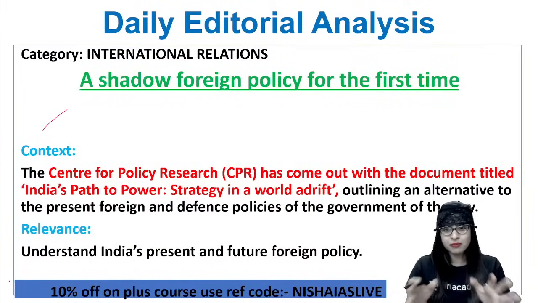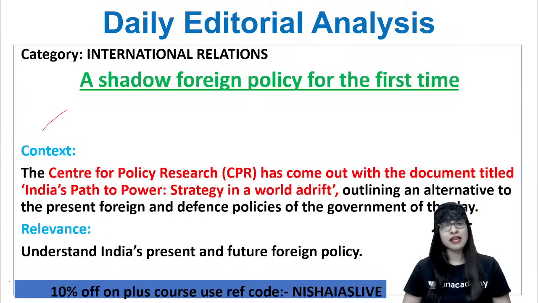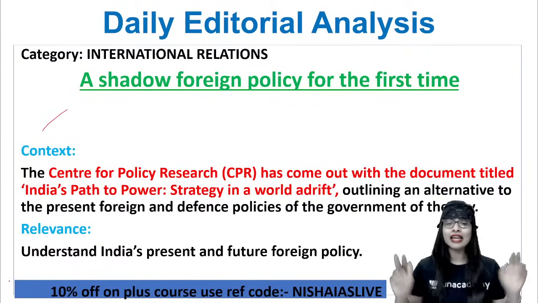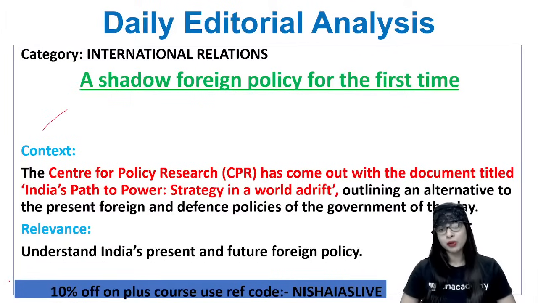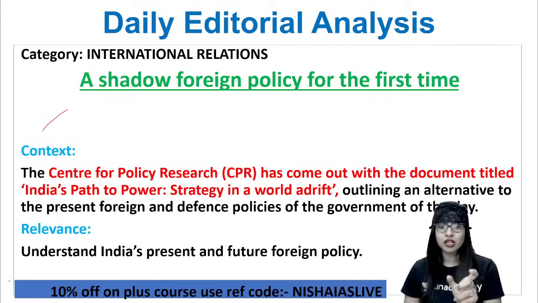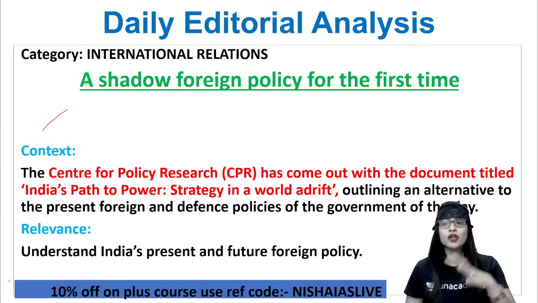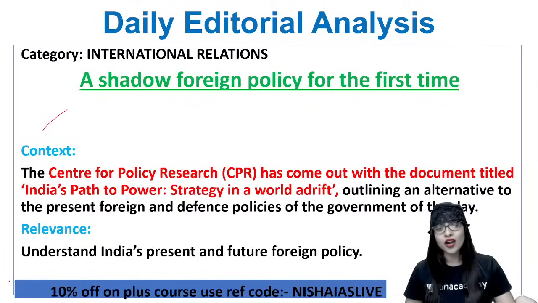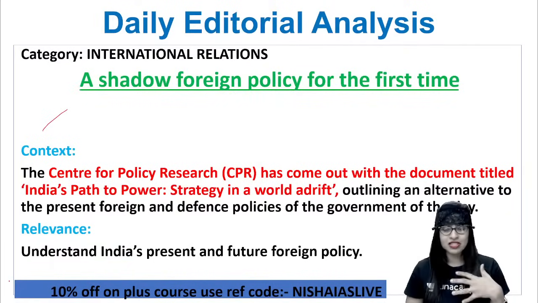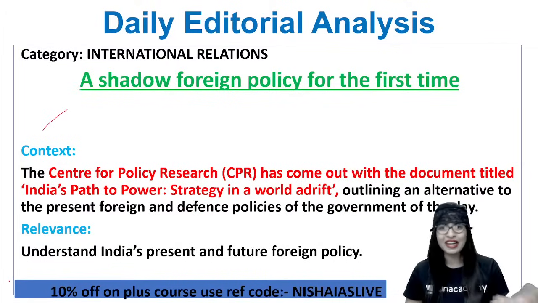So the context is very simple. Recently, the CPR, the Centre for Policy Research, after doing some analysis, came out with the document titled India's Path to Power: Strategy in a World Adrift. Now, this document was outlining an alternative to the present foreign and defense policies which our government is following. The loopholes, the advantages, disadvantages, what can be done, etc.